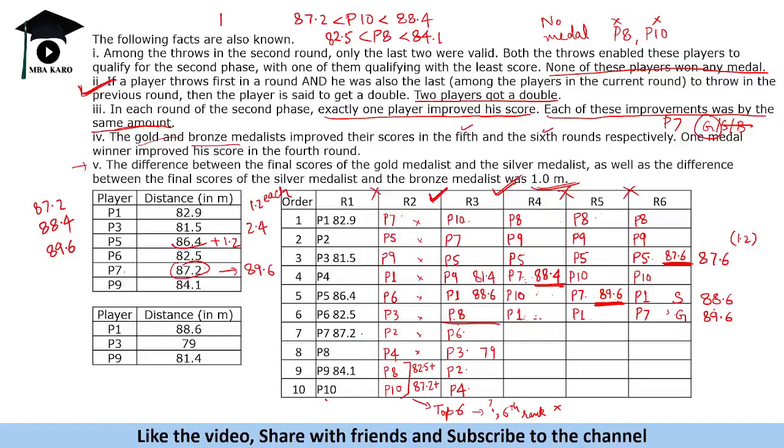with the bronze medal. Now again thing is, P10 should be less than 87.6. Okay, P10 should have been less than 87.6, because if it was more than 87.6, right, in that case P10 should have won the medal. So P10 का score 87.2 से 87.6 के बीच में कहीं रहा होगा, like 87.3, 87 point, like there was no such question. But yes, if there was a question like this also, this is how you need to understand this data. So very complicated set.